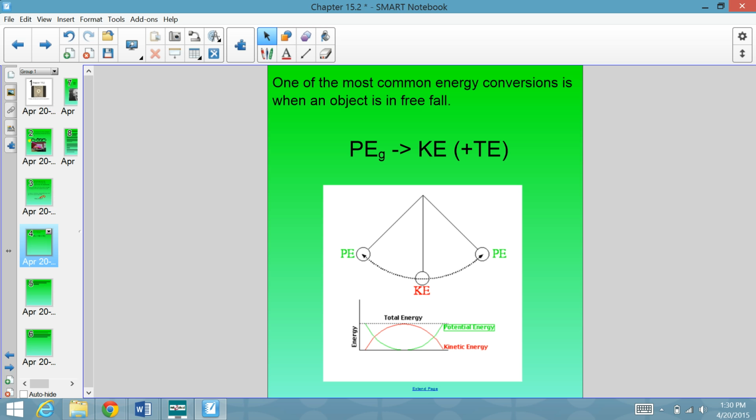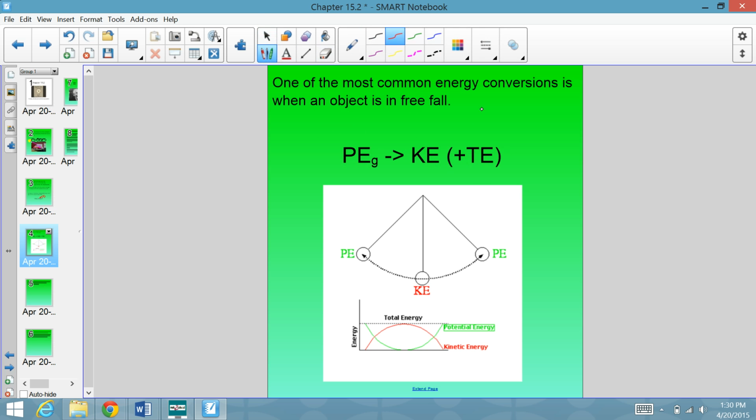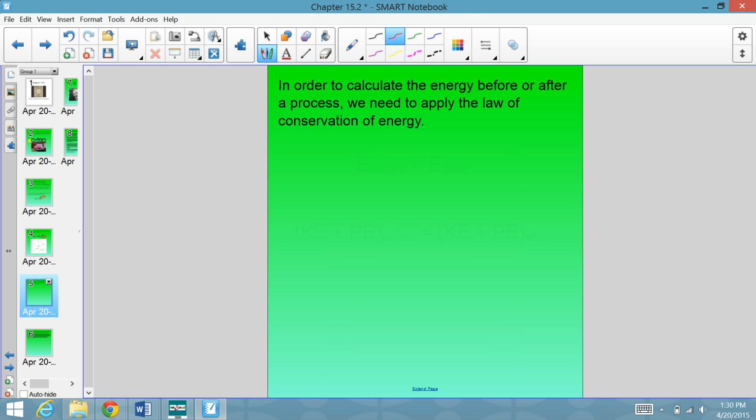That doesn't mean we're destroying energy. It just means we're turning it into thermal energy, which is not usable for us anymore. Now, in order to calculate the energy before or after a process, like the pendulum, we need to apply the law of conservation of energy. So that means that the energy we have before a process is always equal to the energy after.